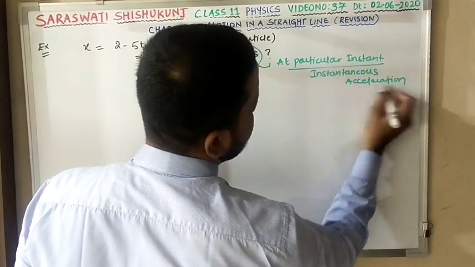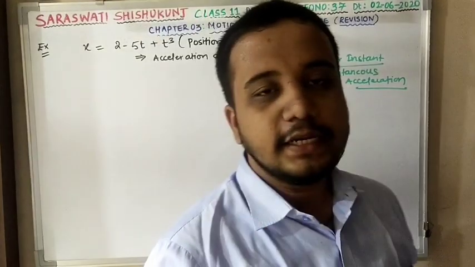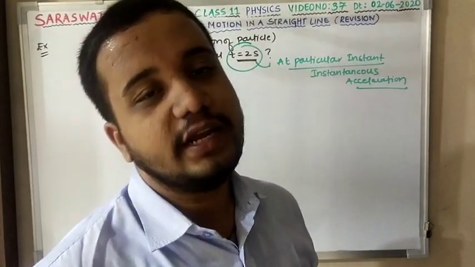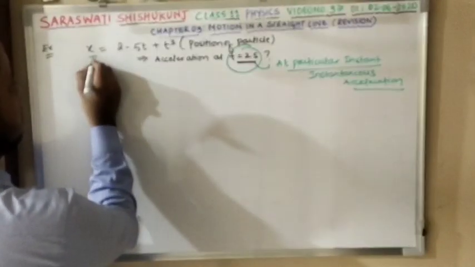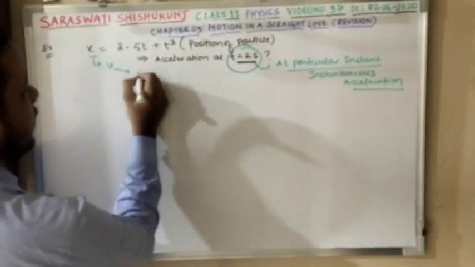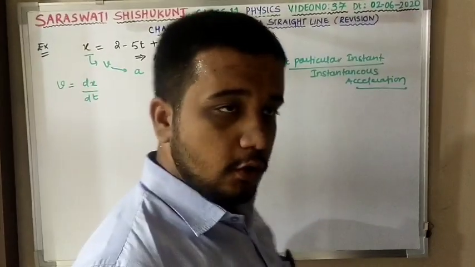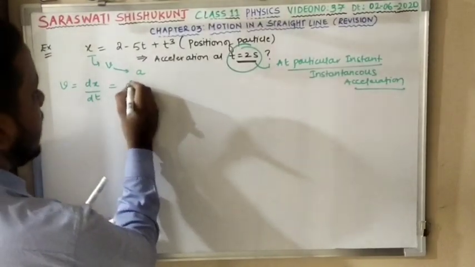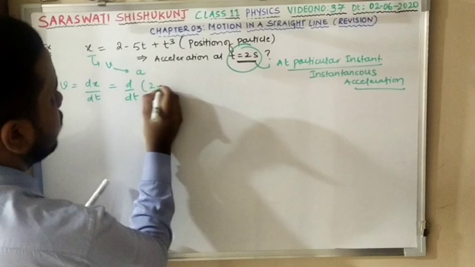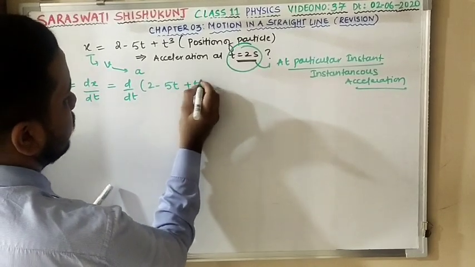Wherever instantaneous comes, you need to just differentiate the quantities in order to get the answer. Now first for x, I will get v, and after v, I will get a. So v is equal to what? Rate of change of displacement with time, that is dx by dt. First order derivative of displacement with respect to time. So d by dt of 2 minus 5t plus t cube.